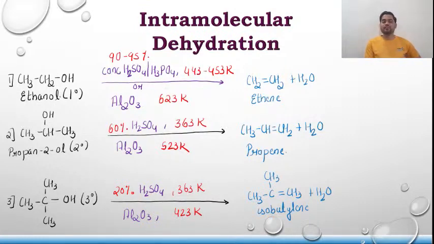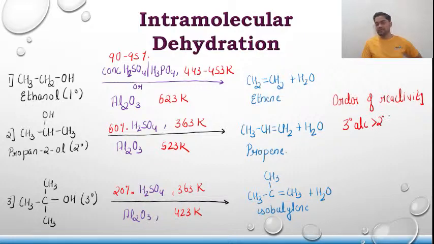So if you see, the critical temperature and the concentration of H2SO4 or the acid keep on decreasing as I go from primary to secondary and secondary to tertiary. This set of reactions gives us the proper idea that the order of reactivity of alcohol towards dehydration is 3 degree alcohol, 2 degree alcohol, and 1 degree alcohol. So please remember this, guys. The order of reactivity is this.